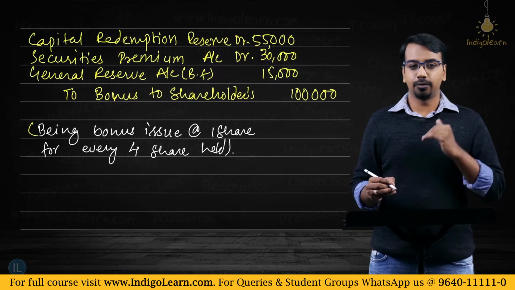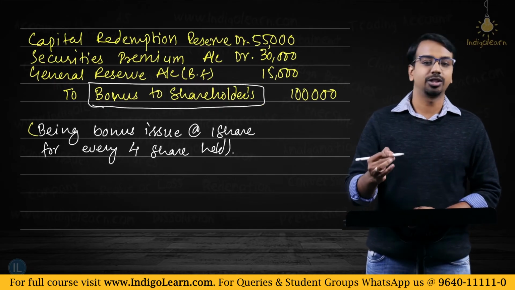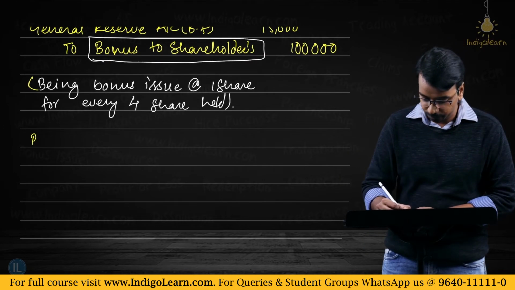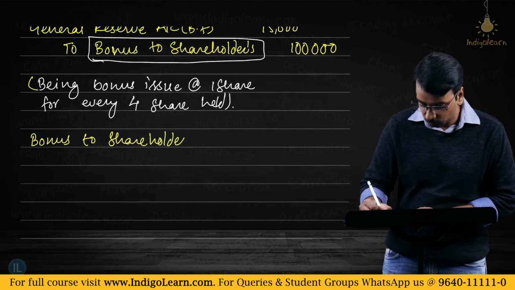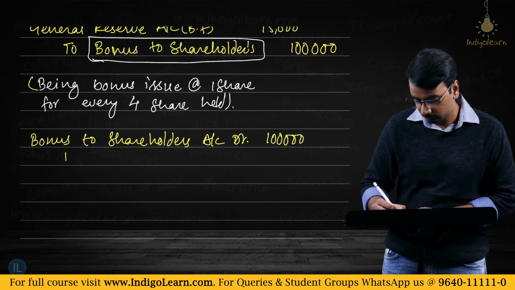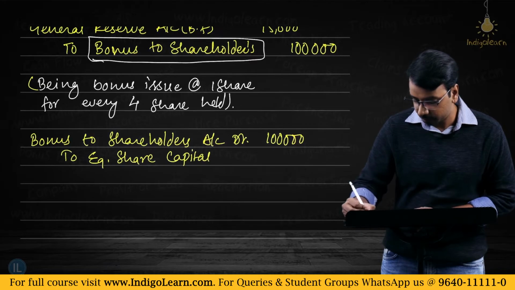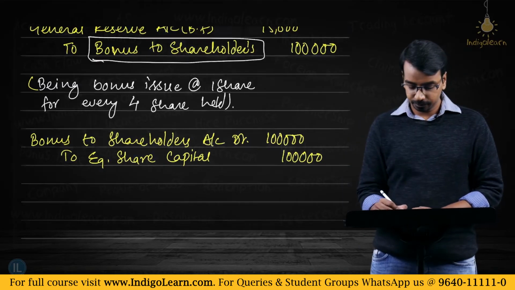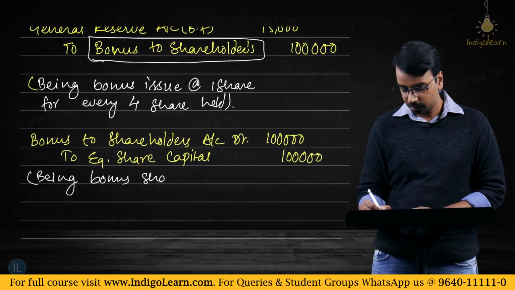Now when you make the allotment of this, you will debit the bonus to shareholders account and you will credit the equity share capital account. So the second entry, that is the allotment entry, will be: bonus to shareholders account debit 1 lakh, to equity share capital 1 lakh, right? Now the narration being bonus shares allotted.